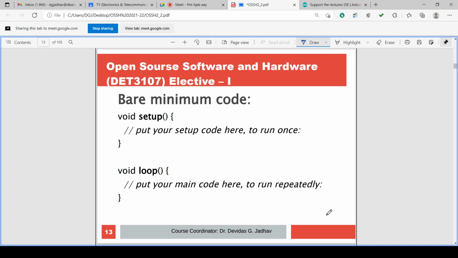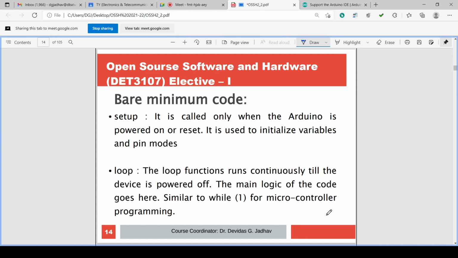So the bare minimum code has a setup and a loop. We have seen this many times. In setup we put the code that has to run once, and in loop we put the main code that runs repeatedly.